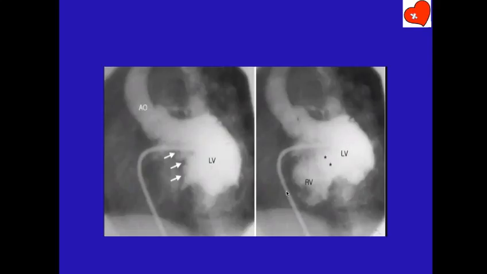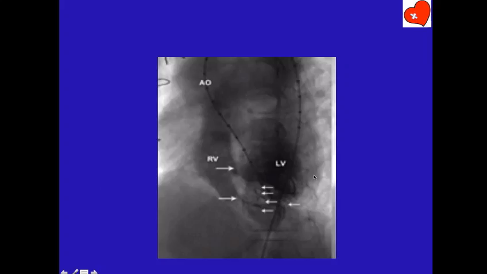Sir, it's a shallow LAO view. Yes. I showed you this angio a little while ago. No, I'm repeating it. Can you see? I told you this is the tricuspid valve which is profiled in shallow LAO cranial, inlet VSD. This is the level of the tricuspid valve. This is the perimembranous septum. This is the inflow muscular VSD region here. So this is the large AV canal defect at the level of the tricuspid valve.